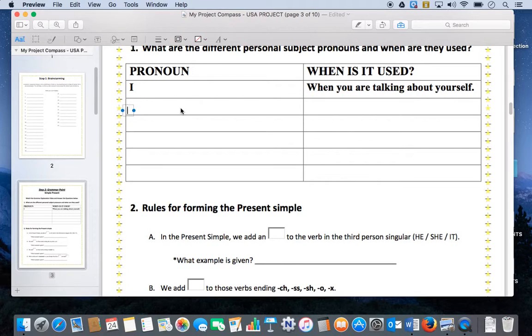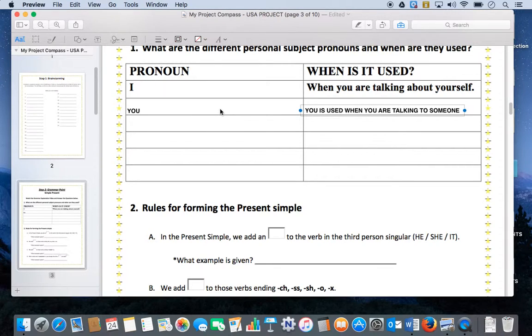The very first pronoun that I put was I. For example, I live in Montreal. This is used when you're obviously talking about yourself. The second pronoun is you. When is you used? You is used when you are talking to someone. So it's you, and it's used when you're talking to someone.